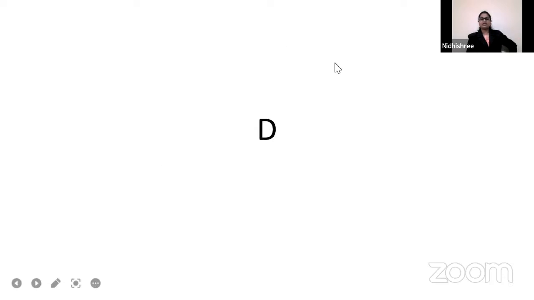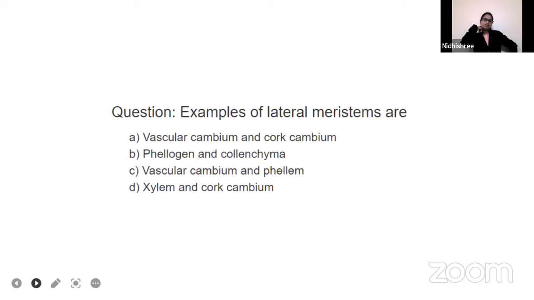Now let us proceed with the next question. Examples of lateral meristems are: vascular cambium and cork cambium, phellogen and parenchyma, vascular cambium and phellum, xylem and cork cambium.